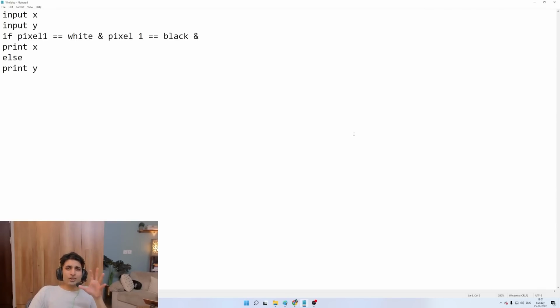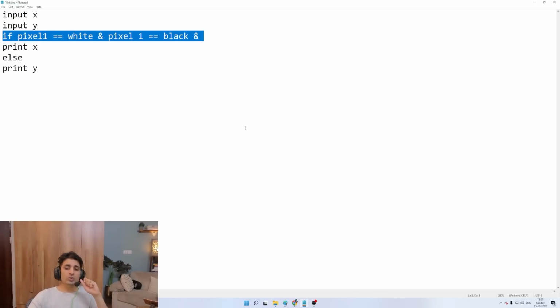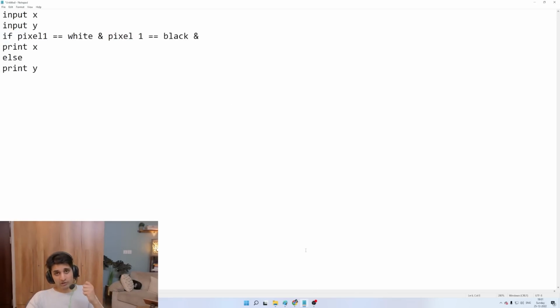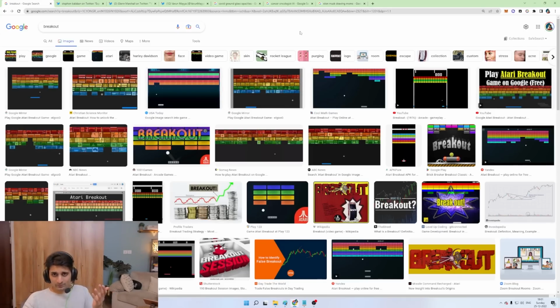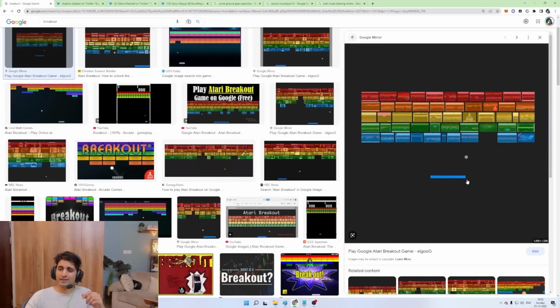Now, this algorithm that we spoke about, this unconscious algorithm that the AI is figuring out, can also be applied to things outside of art, right? I'll give you two examples. One is the game Breakout. Have you heard of the game Breakout? You've probably seen this, right? You have a paddle, you move the paddle around, there's a ball, and then you keep breaking the bricks, right? You can break bricks. It's a very fun old game.